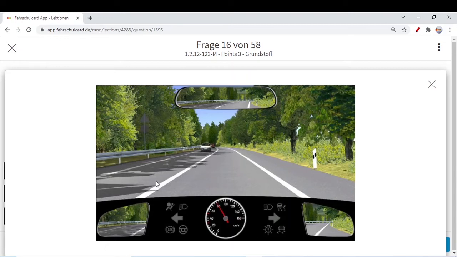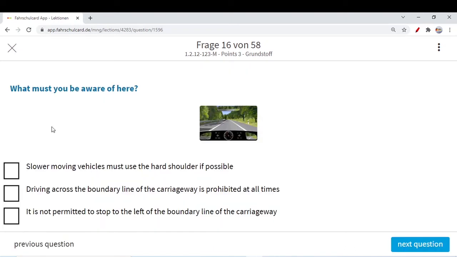If you see this hard solid line, as you know, we cannot cross this line. Whenever we have a dotted line, like a broken line, there we can cross this central line to overtake, but normally when it is a solid line we cannot cross. This is our general observation. Let's see what they are asking. What must you be aware of here?